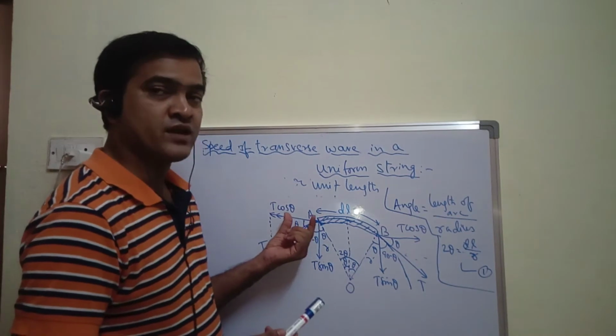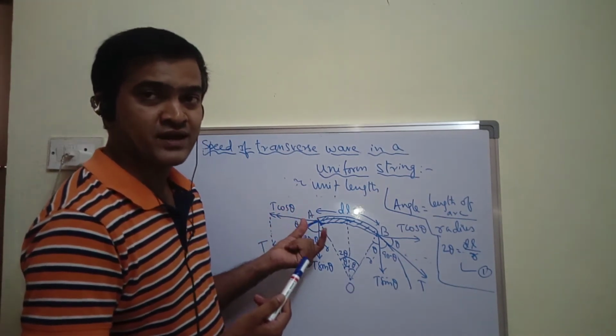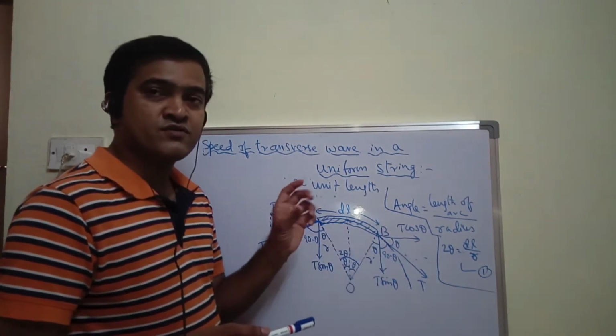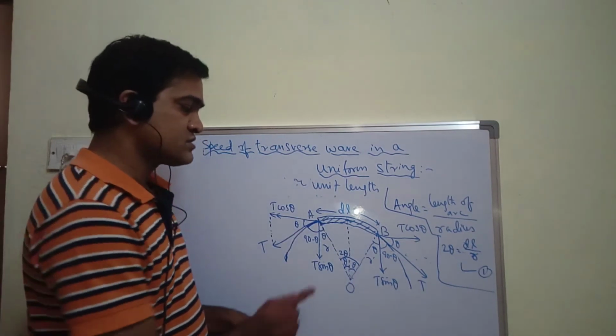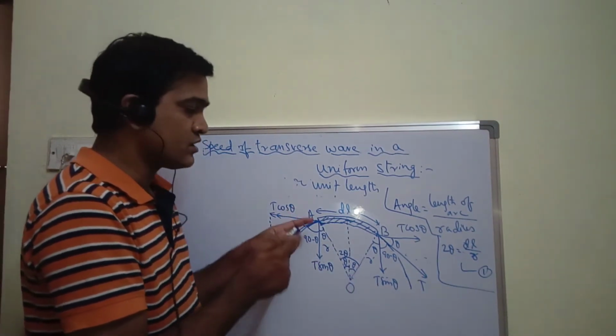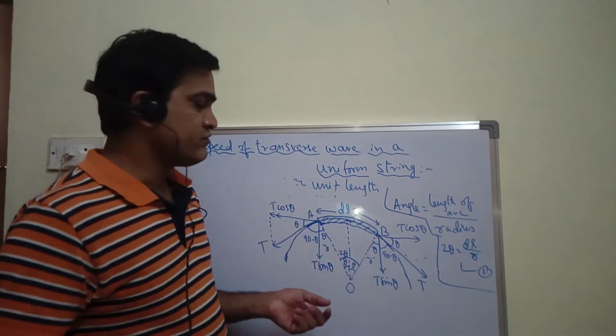That means they have equal tension in magnitude but opposite in direction. So these x components of tension get cancelled, whereas the y components of tension are acting vertically, downwards towards the center of the pulse or center of the wave, you can say.